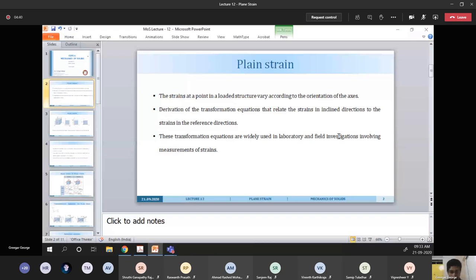Similarly, for strains, suppose the strains are given in a reference plane. Now we will figure out how the strains are calculated along an inclined section. First we will define what plane strain is, then we will figure out how to define the strain in an inclined section.